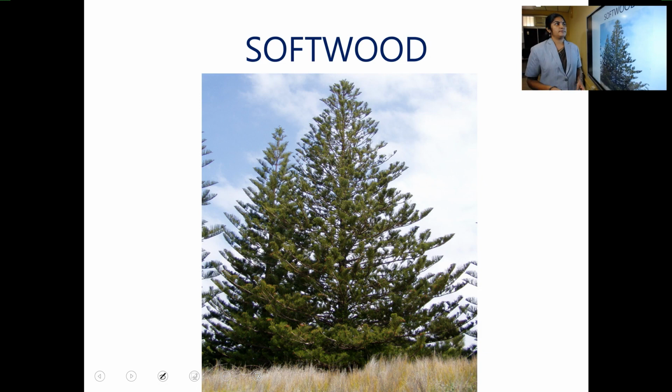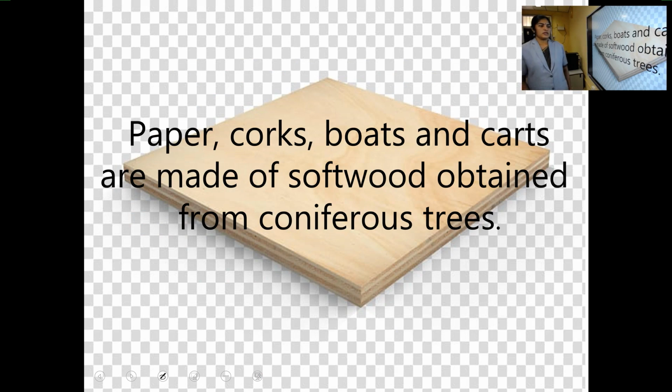Next one is softwood. Softwood are mainly taken from coniferous trees. What are conifers or coniferous trees? Conifers are seed-bearing cones. From those plants, the wood is very soft. That soft wood is used to make paper, then corks, boats, cards. Okay. They are made from soft wood obtained from coniferous trees.